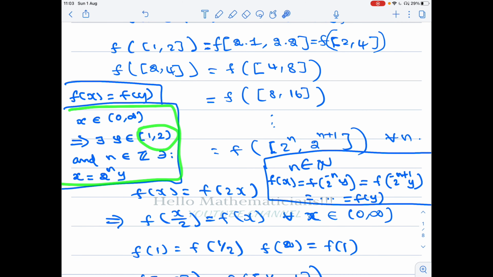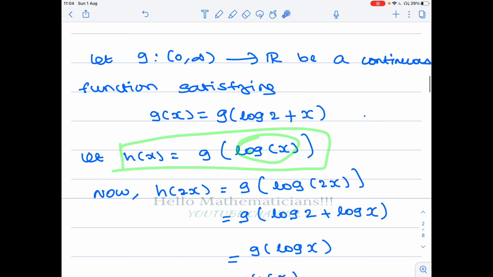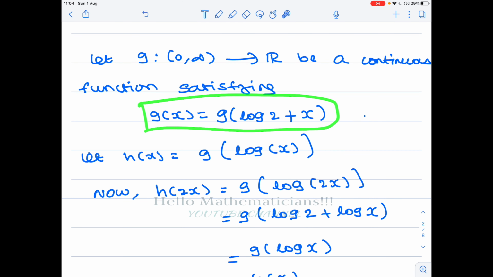Let's write a continuous function g satisfying g of x equal to g of log 2 plus x. So the image of x and the image of log 2 plus x are equal. Such functions are called periodic functions with period log 2. Now, given this function, we define a new function h of x to be the composition of the function g with the function log x. So this is my new function h of x, defined in terms of this periodic function of period log 2.